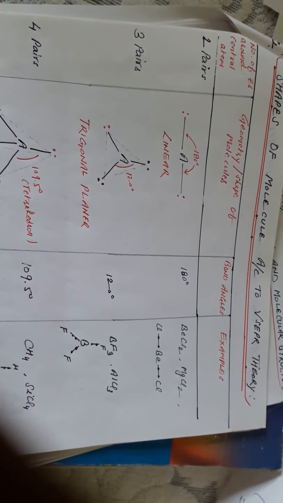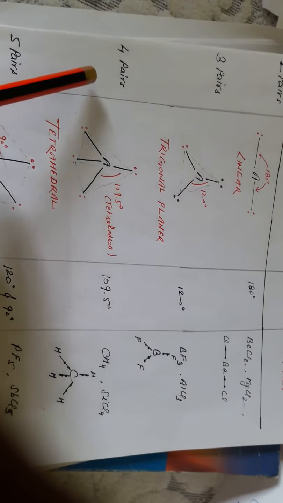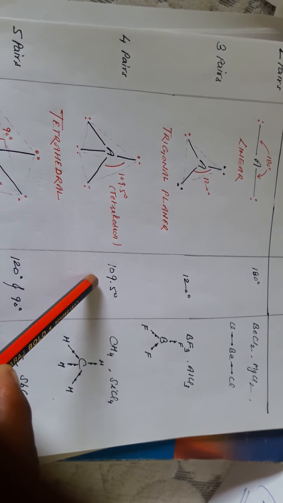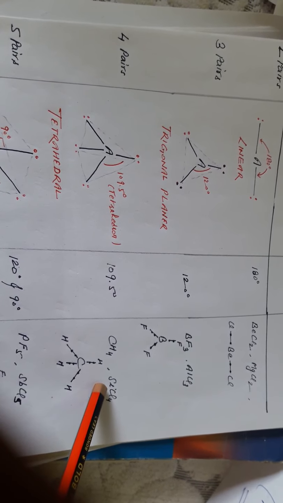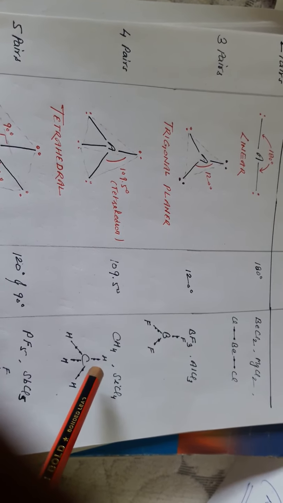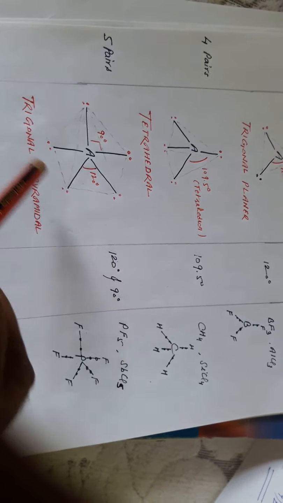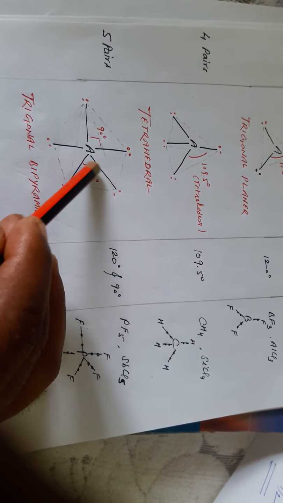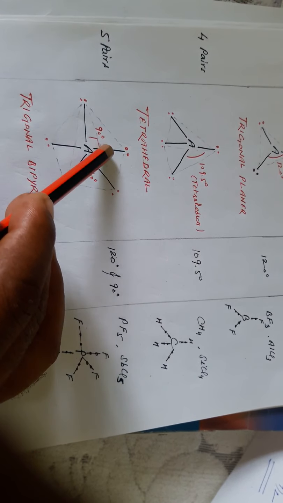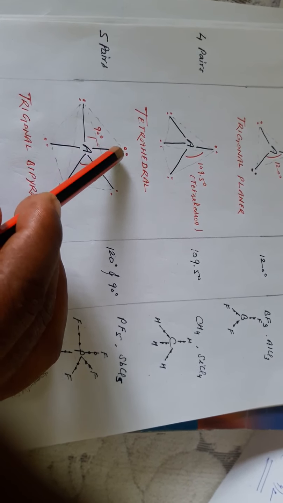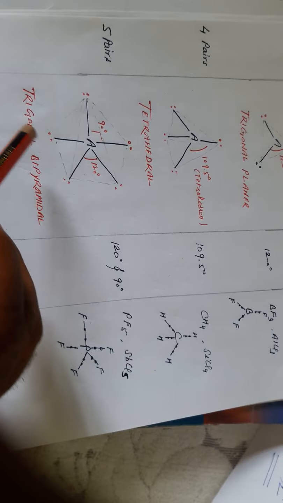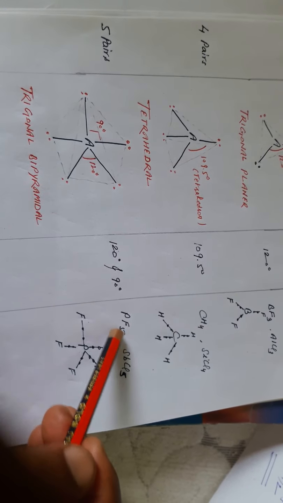BF3 is trigonal planar. With 4 pairs, the structure is tetrahedral. This angle is known as the tetrahedral angle, and methane and silicon tetrachloride have similar structures, and this is the structure of methane. With 5 pairs the structure is trigonal bipyramidal. So two angles are there, one in the trigonal planar geometry and the second perpendicular. These are the axial positions and these are the equatorial positions, and the shape is trigonal bipyramidal, and examples are these.